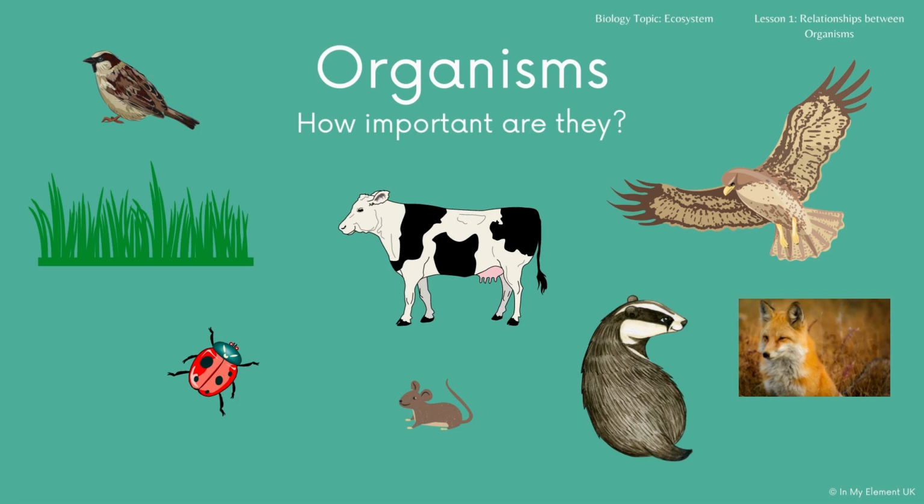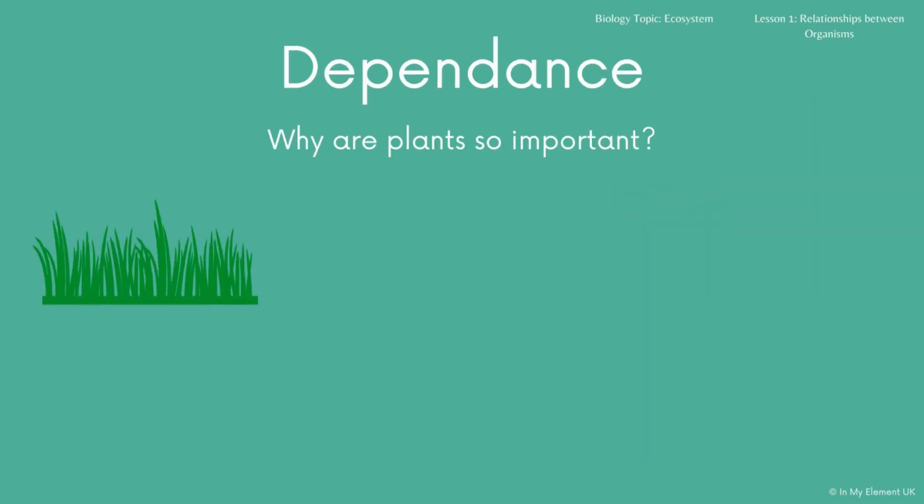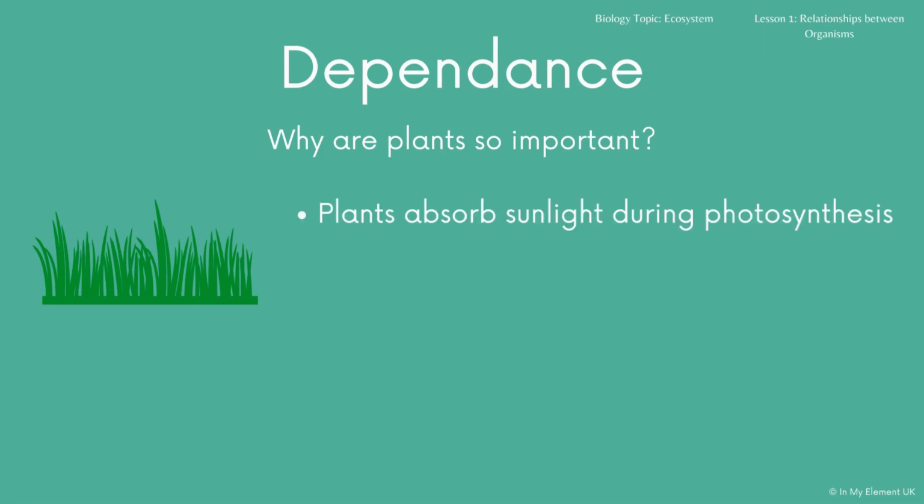Now it's worth saying at this point, you need to know that an ecosystem is all the living organisms in one area, and that includes the environment that surrounds them. Now, how important are plants? Why are they so important? So if using grass as our example, we don't just mean grass, though. We can talk about trees, we can talk about water plants, you can talk about flowers.